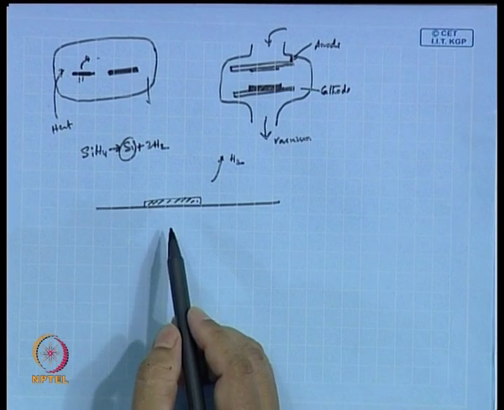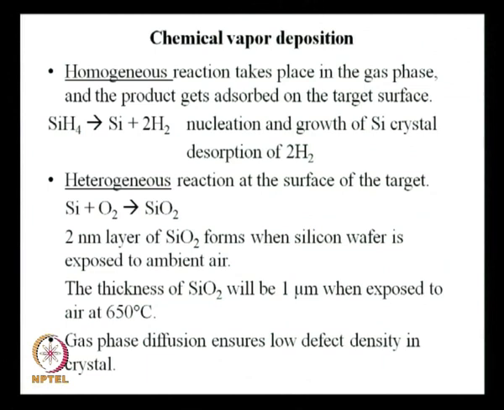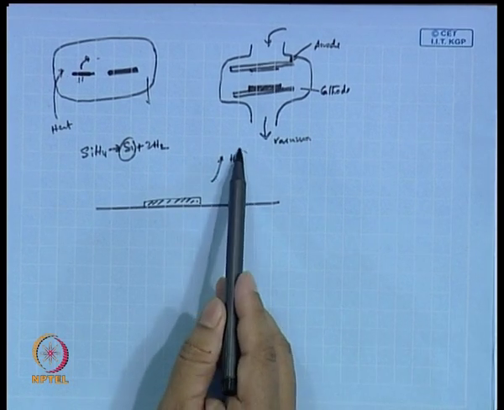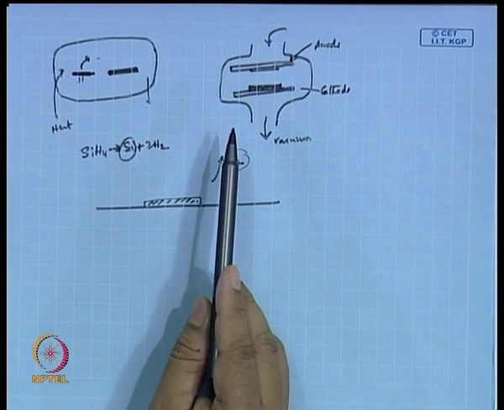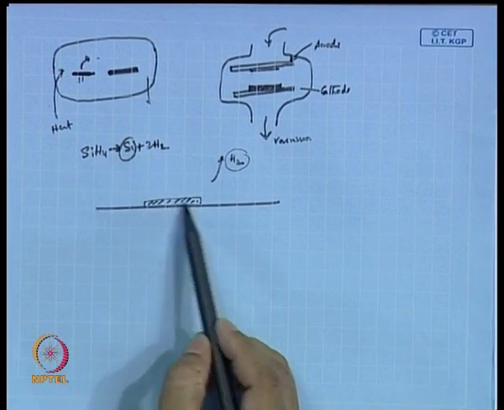So, SiH4 giving rise to Si plus 2H2, it gives rise to nucleation and growth of silicon crystal and desorption of 2H2. So, you do not have hydrogen, hydrogen is going back, and the silicon is being deposited.